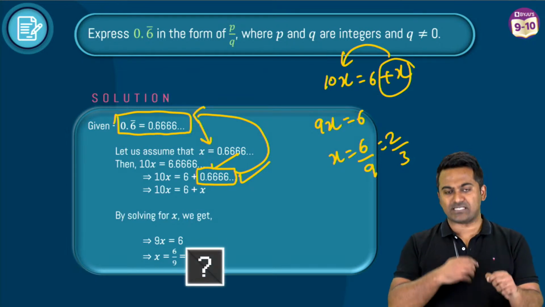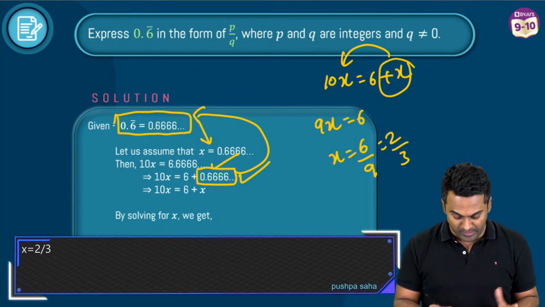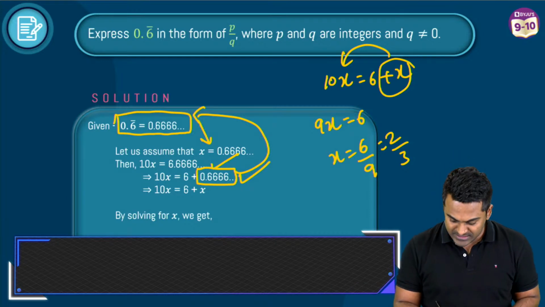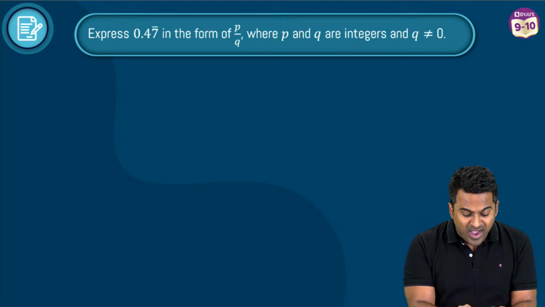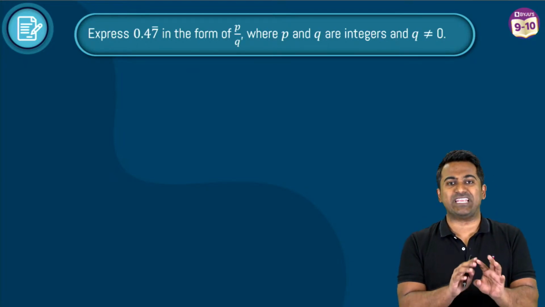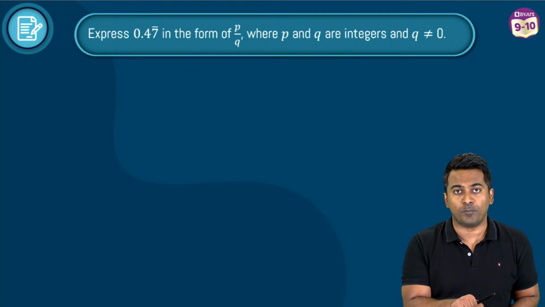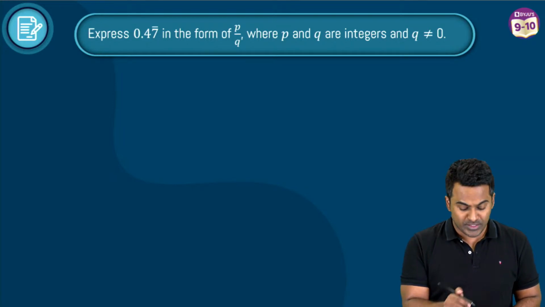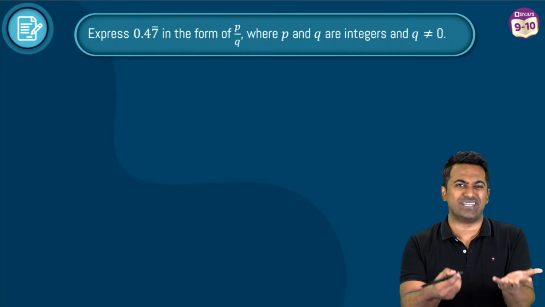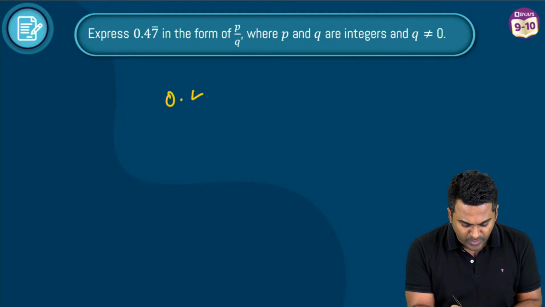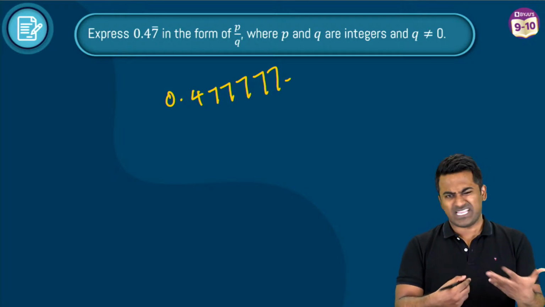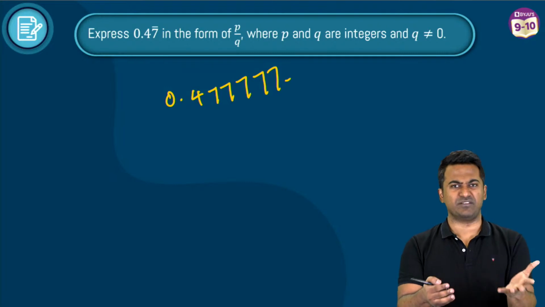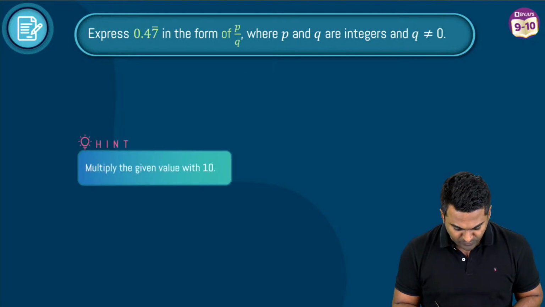Okay, now let's slowly increase the level of difficulty now. Okay, I'm sure you have grabbed this idea. This time, okay, notice that the bar here is only on top of 7. It is not there on 4. Okay, I'm sure you have noticed this problem. So if I were to convert it into a decimal and show you, this would be 0.4. Only the 7 is repeating, okay, because the bar is only on top of the digit 7. Okay, same concept, numbers have changed. That's it. Let's see how we can convert it.